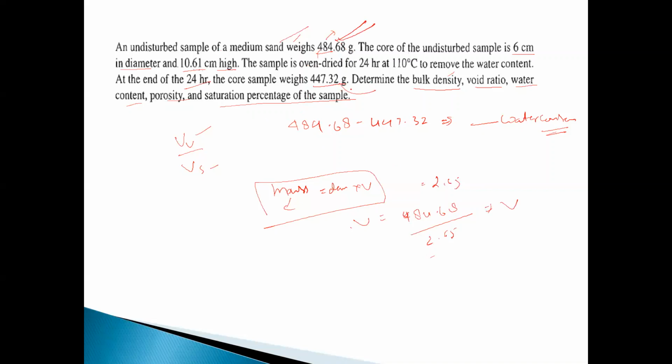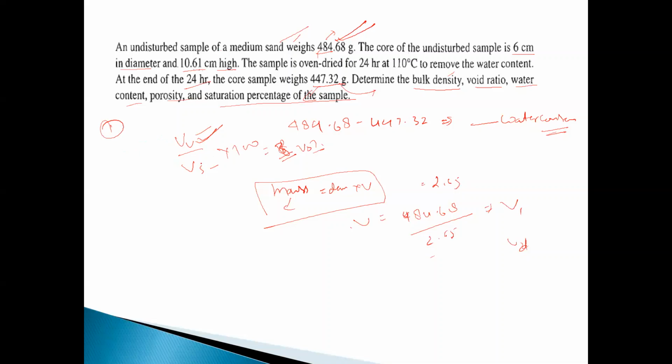Again you divide by the 2.65, then you will get the volume of the dried sample. If you subtract the volume V1 and V2, where V2 means dried, then you will get the volume of the pore. Okay, and the solid volume is this multiplied by 100. Sorry, you will get the void ratio. Okay, this is your homework question. I'm just giving you a hint.